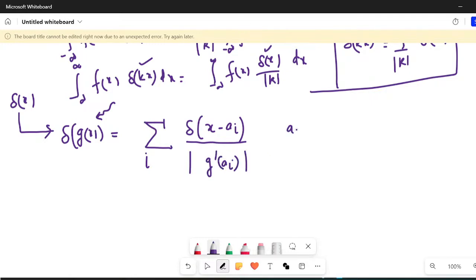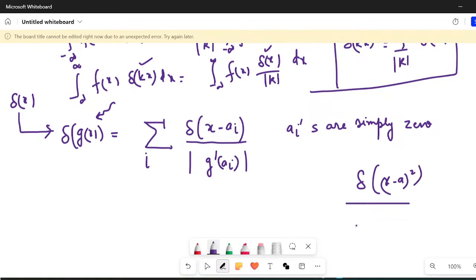Here remember, the ai's are simple zeros. They are not repeated zeros. So if I say Dirac of x minus a, the whole square, it does not make sense because it is not defined. Here you have repeated zeros. So this formula is only valid if g of x has simple zeros, not repeated zeros. Simple zero means it does not have multiplicity.